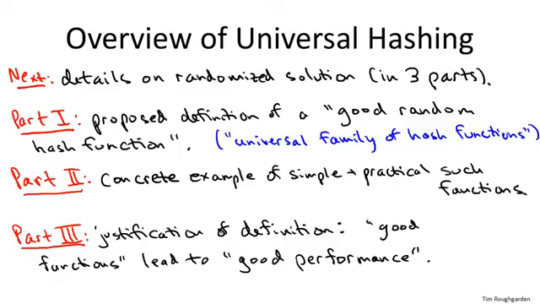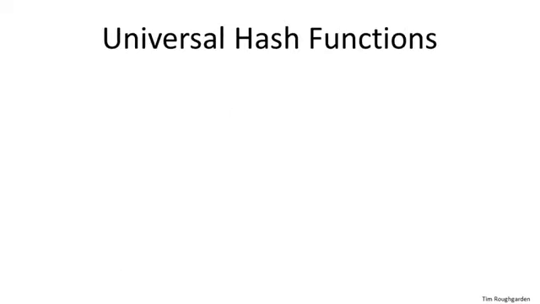So that's important. And then the third part, which we'll do in the next video, will be the mathematical analysis of the performance of hashing, specifically with chaining when you use universal hashing. And we'll show that if you pick a random function from a universal family, then the expected performance of all of the operations is constant, assuming, of course, that the number of buckets is comparable to the number of objects in the hash table, which we saw earlier is a necessary condition for good performance. So let's go ahead and get started.